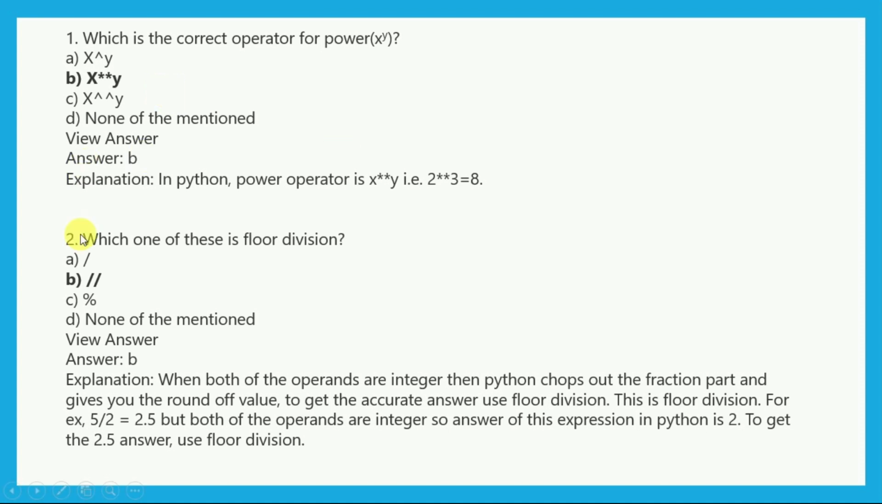And then we have a question: which one of these is a floor division? If we are talking about floor division, the answer is option b. When both the operands are integers, Python chops off the fractional part. We can see the example as well. Here 5 divided by 2 gives 2.5, but both the operands are integers, as we can see that 5 and 2 are both integer values. So the answer in Python is 2, the floor value.